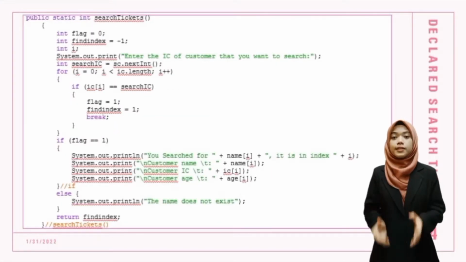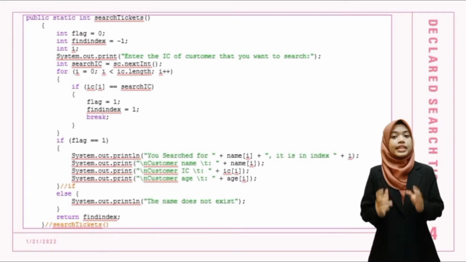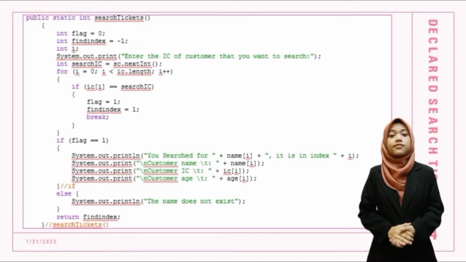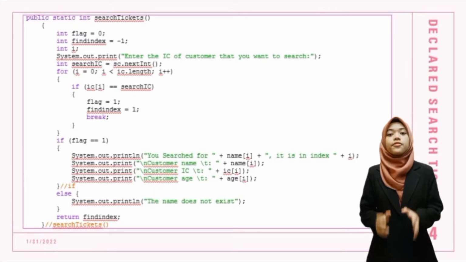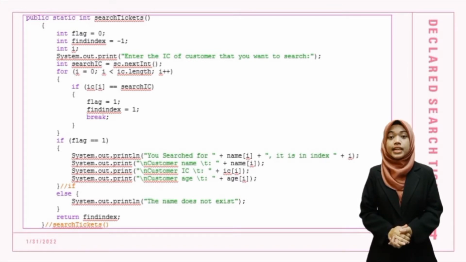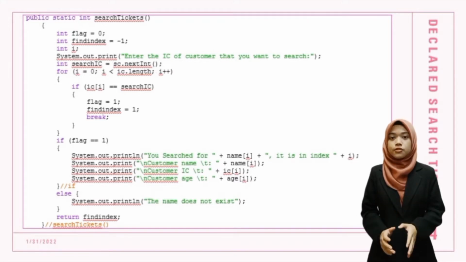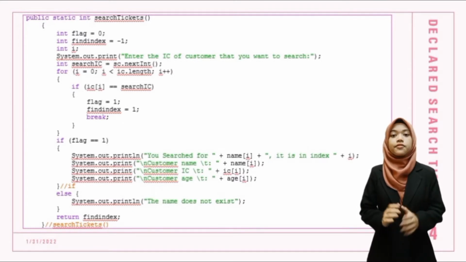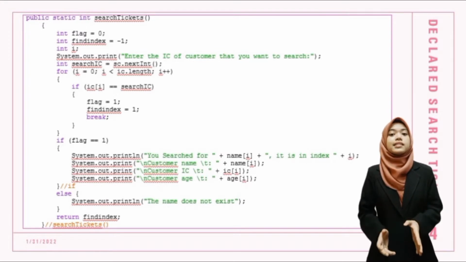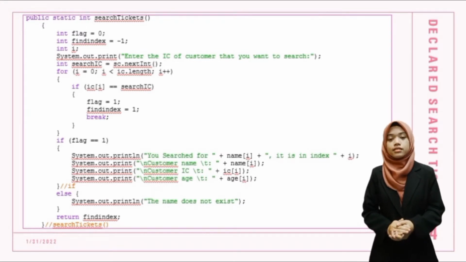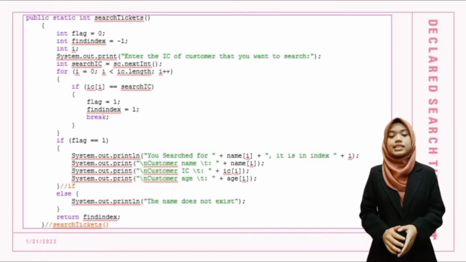For my part, I will call the public static int searchTicket. We declare int flag equal to 0 and int findIndex equal to -1. And we prompt to enter the IC of the customer that the user wants to search, then use a Scanner object, then declare length to know the size of an array. Then we declare if statements to find the IC number and flag equal to 1 as true, else is others. Furthermore, we declare an if statement to print the searched customer and an else statement to print that the number does not exist. Then we return findIndex as the execution of the block is complete.